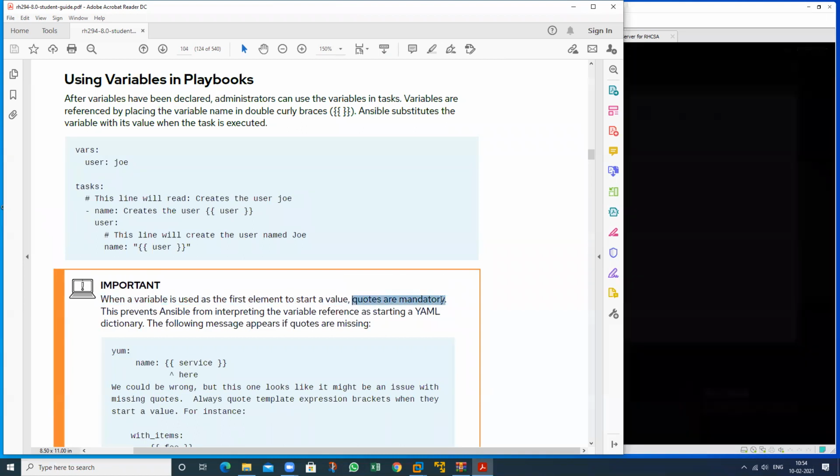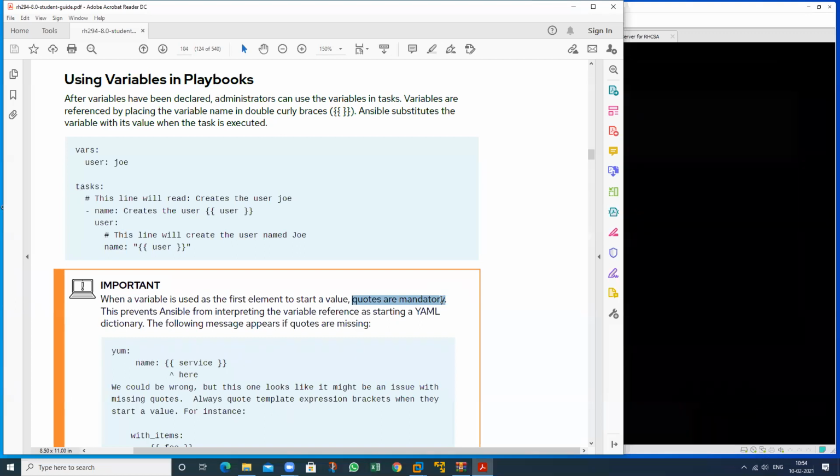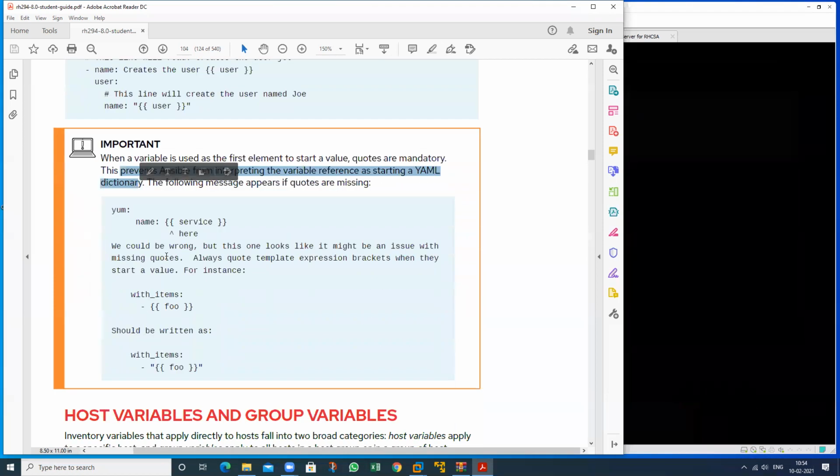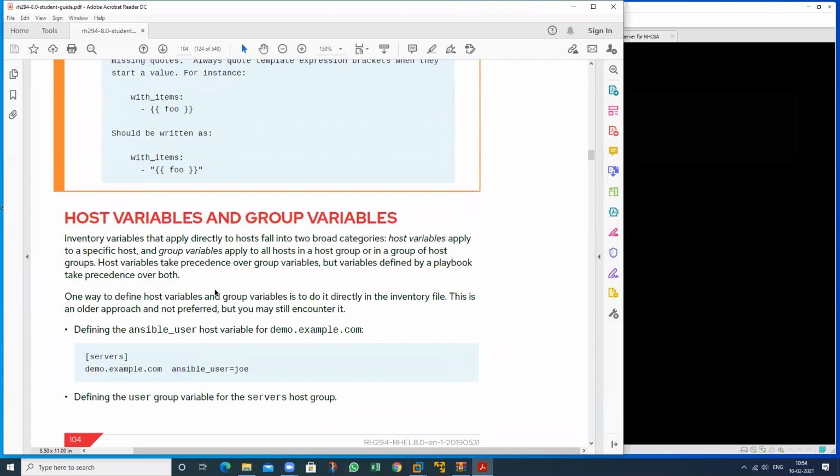See here, it is written in this. Double quotes are also mandatory. This prevents Ansible from interpreting the variable reference as the start of a YAML dictionary. So you can use it like this.